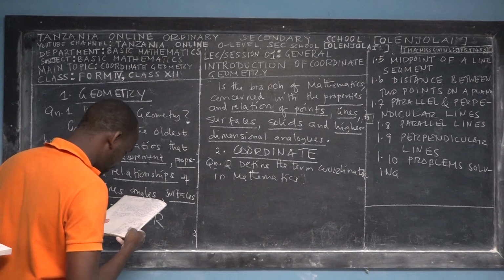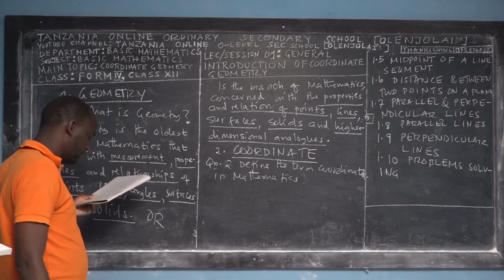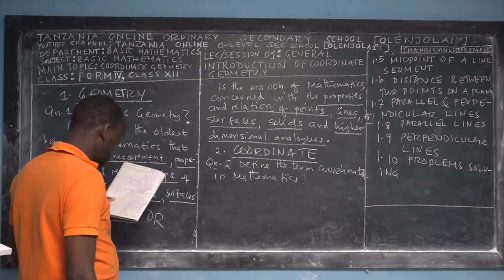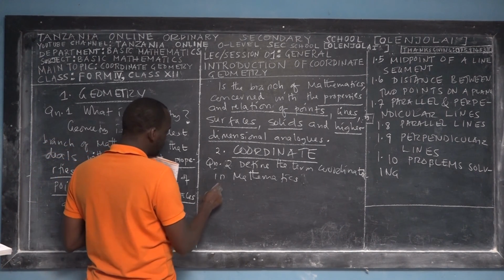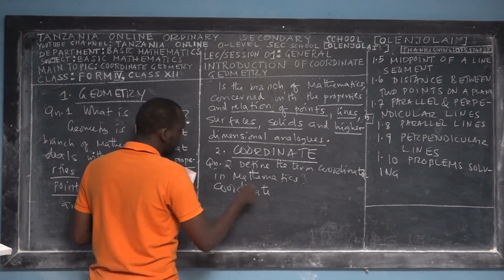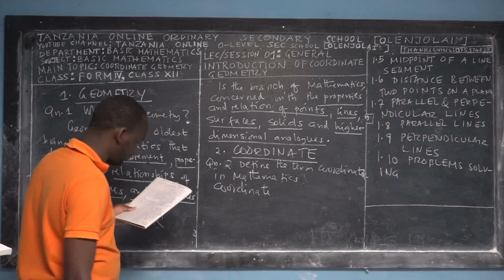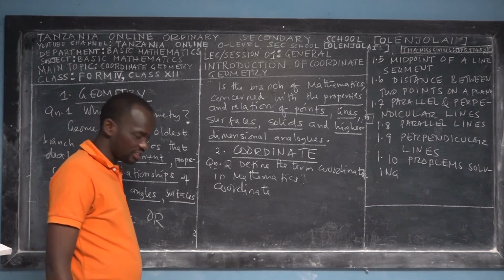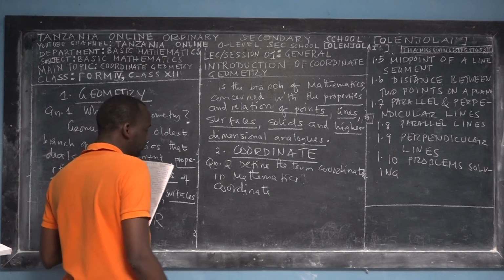So I found one interesting definition of the word coordinate, because you know that somebody says, I'm teaching you coordinate geometry. What are the meanings of geometry first? What are the meanings of coordinate? What are the meanings of coordinate geometry, before you get deeper?